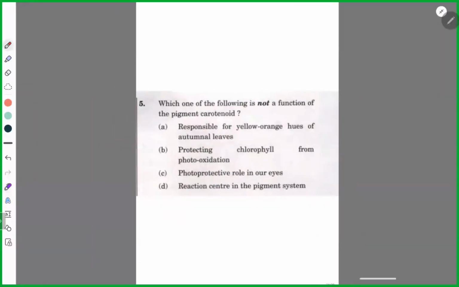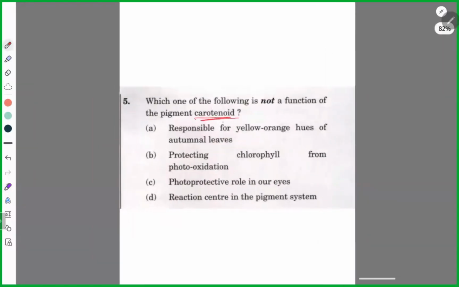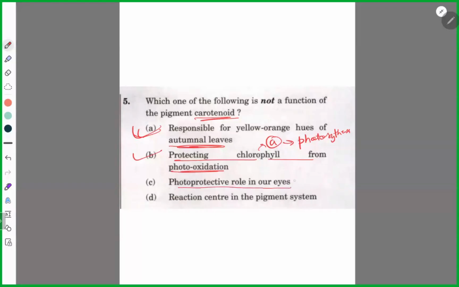Now, not a function of the pigment carotenoid. You just write it. Carotenoids are responsible for yellow and orange hues in autumnal leaves. Yes, true. Protecting chlorophyll from photooxidation. Yes, especially chlorophyll A. There are two types of chlorophyll: chlorophyll A and chlorophyll B. Chlorophyll A actually does photosynthesis. Then photoreceptive role in our eyes. Yes, it is also present in humans. The reaction center in photosystem. No, so this is not the function. Okay, so the correct answer will be D.